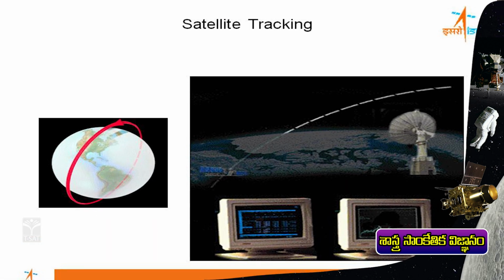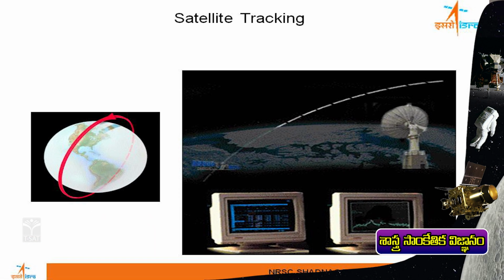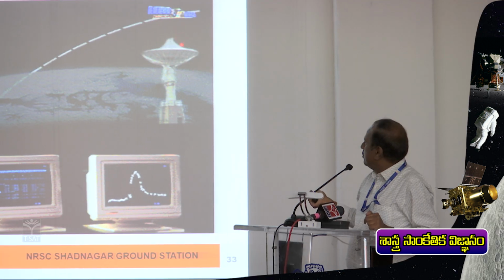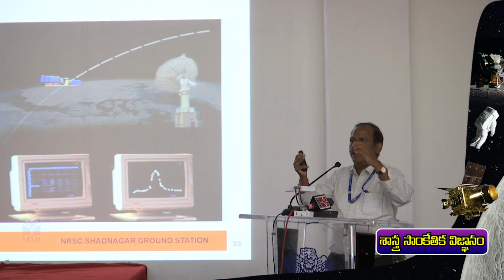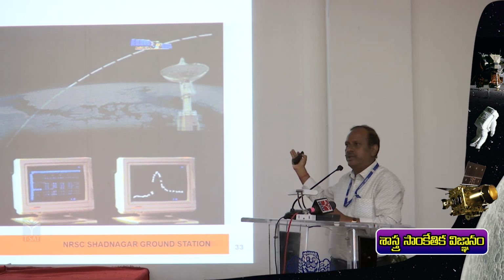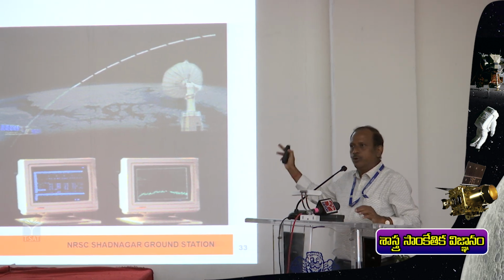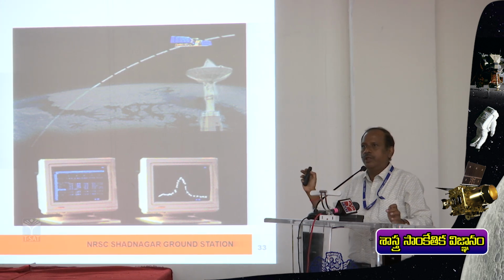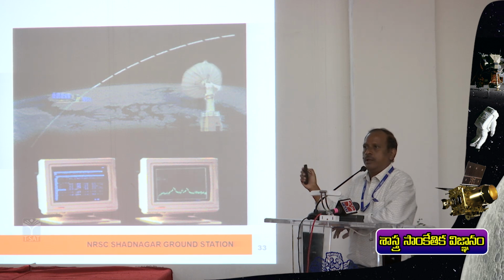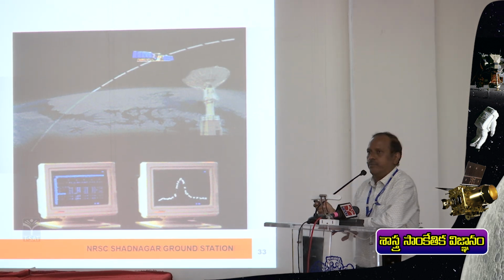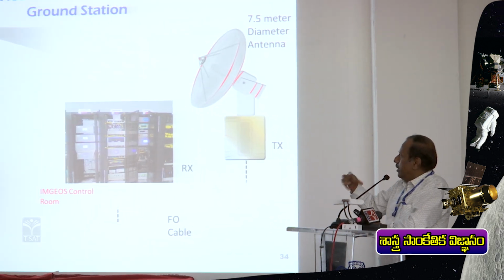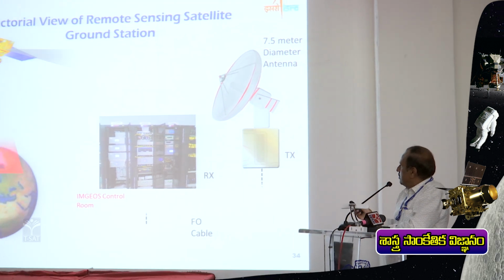This is a small video of how we are collecting the data from the satellite at our NRSC. I am just showing that. Whenever the satellite comes into visibility, our antenna and the satellite are synchronized, and then it receives the signal. Once the satellite has gone, the antenna comes back to the normal position. Those operations take a maximum of 10 to 12 minutes only. This is the polar satellite remote sensing data, which we normally collect. And this is the pictorial representation of how your data is collected and stored in this control room.